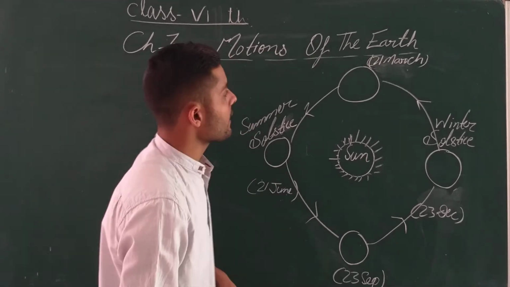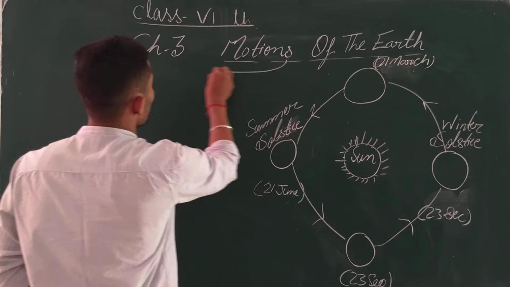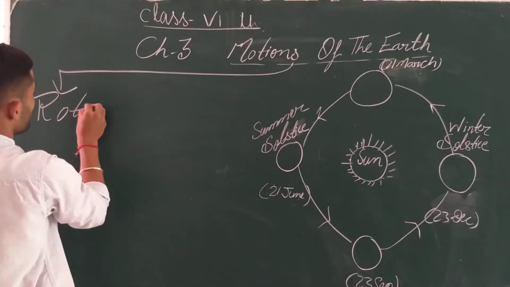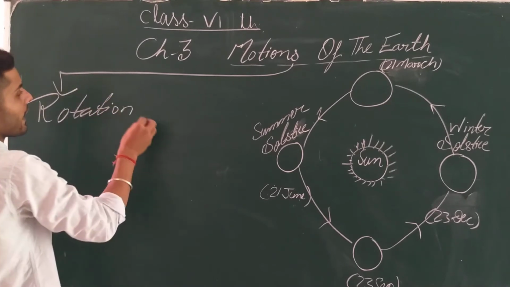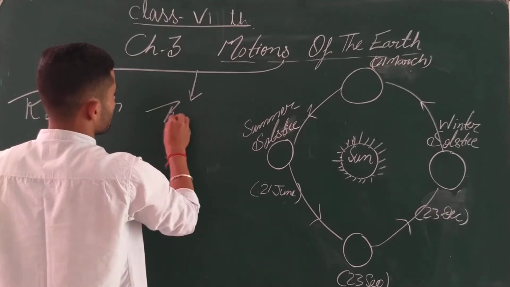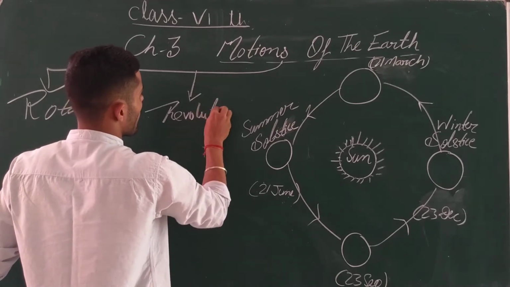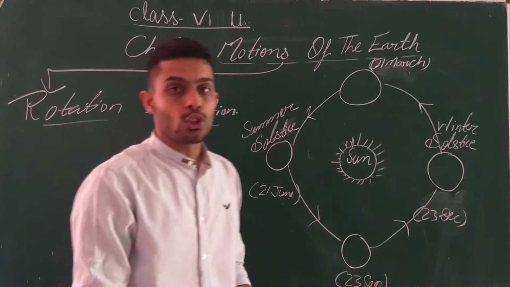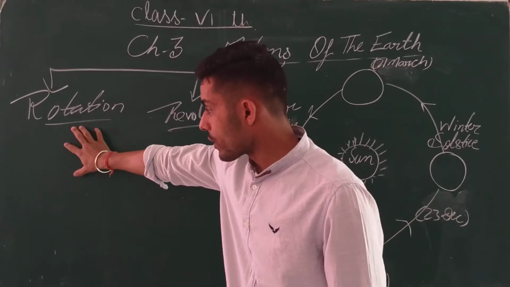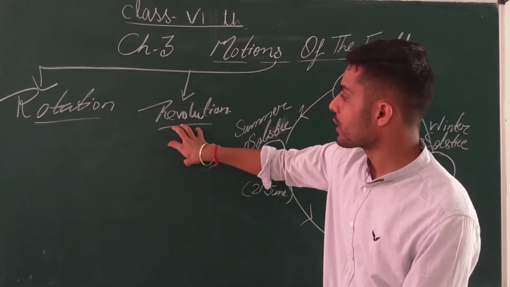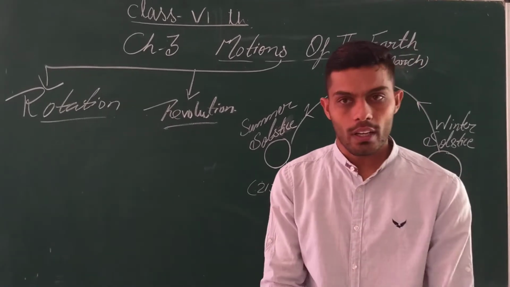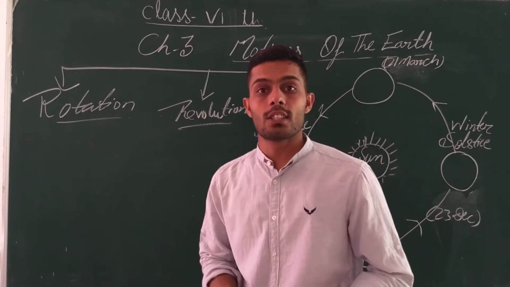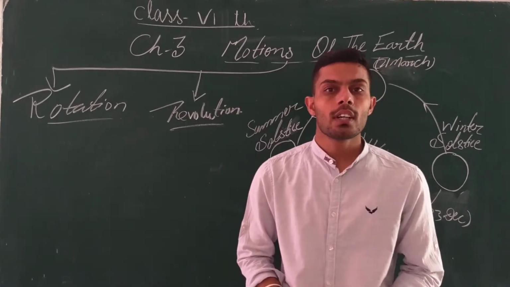So the motion of Earth has been categorized into two different parts: one is rotation, second is revolution. Got it? So Earth has two works. One according to its rotation, another according to revolution. Along with that, our Earth is also tilted about 23.5 degrees.